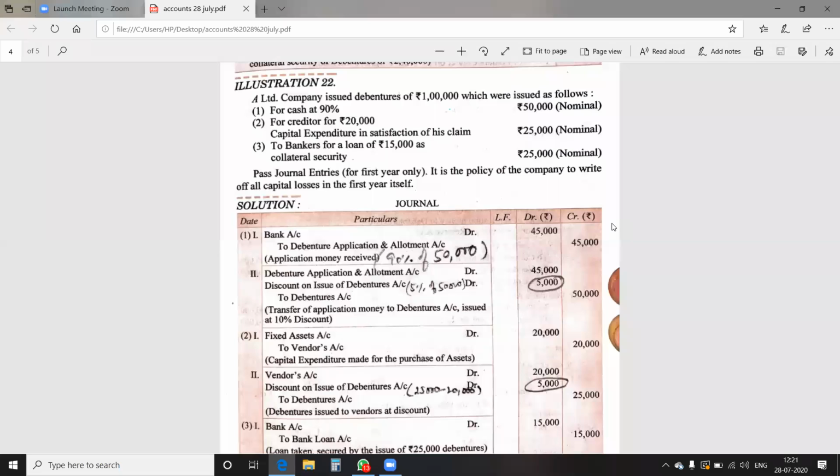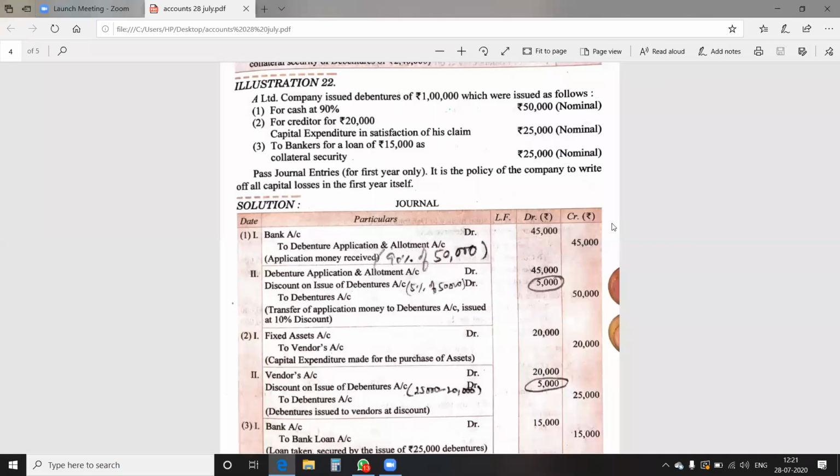All the three cases that we have done till date, you find in one question altogether. First, for cash 90%, it means the debenture issued at discount as a public subscription. Second, as a capital expenditure, so it is for consideration other than cash. Third, to the bank as security, it means debenture issued as collateral security. Now see how to deal with the accounting treatment.